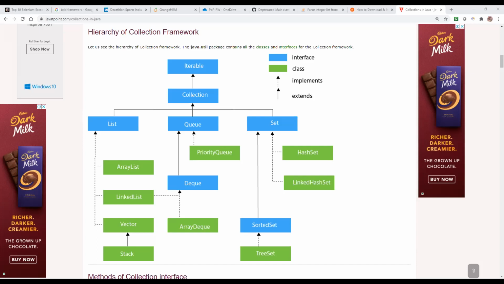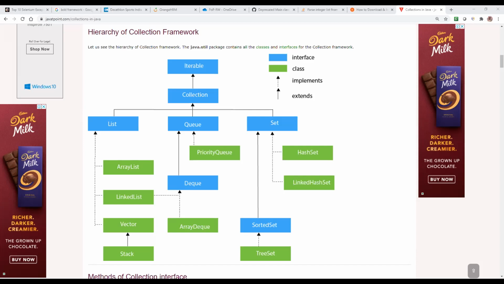We can't increase the seat numbering, like we can't change to 33 seats, because there is no space. That is the array. We can't change the size of the array. That's why we are going to collections, when we want to increase or decrease the size. Whenever we have to use multiple elements dynamically and change those items, then only we go for a list.